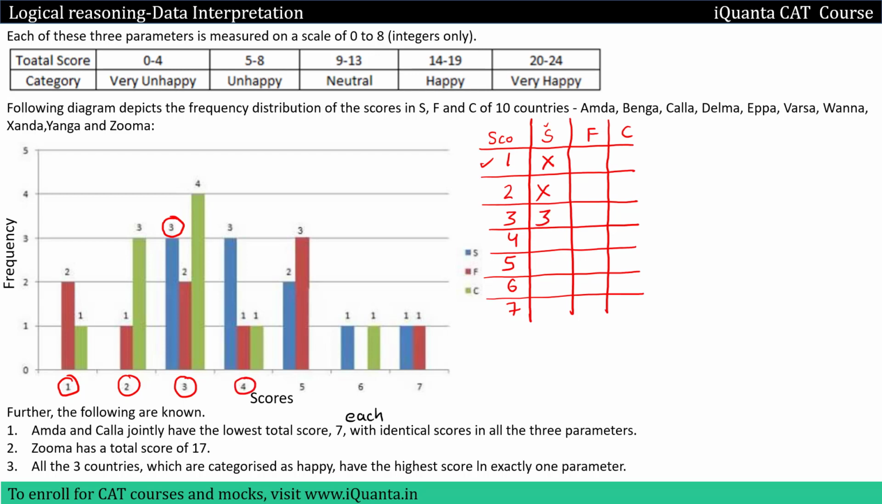Then score of 4, is it possible for parameter S? Yes, again 3 is the frequency, that means 3 countries will get a score of 4 in parameter S. Similarly, we can fill the rest of the table. So after filling the complete table, we get this.